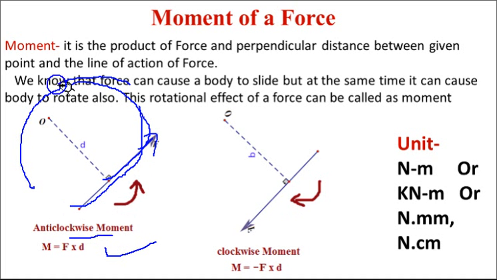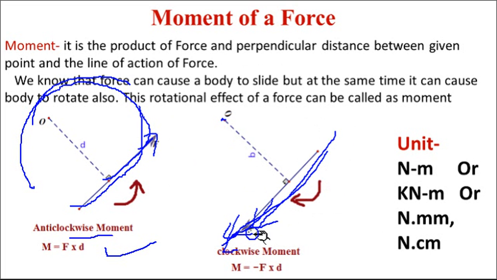Anti-clockwise means it is rotating anti-clockwise about point O, and that is called an anti-clockwise moment. Now see this example. Here, the line of action means this is the force F, and this is the perpendicular distance. About O it will rotate in a clockwise direction.